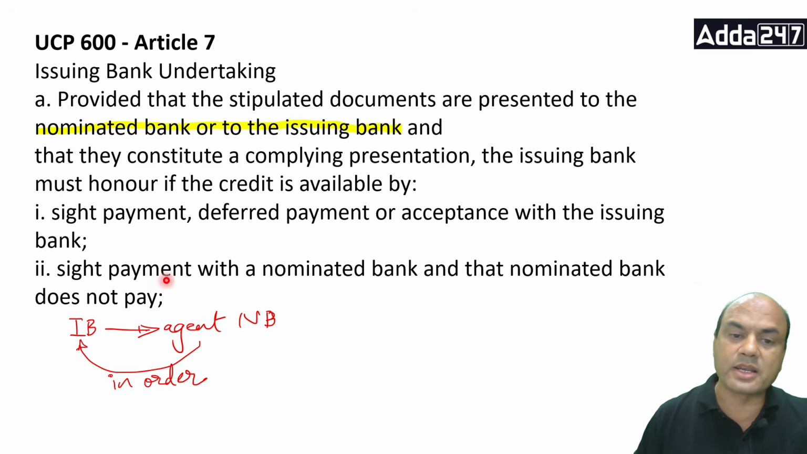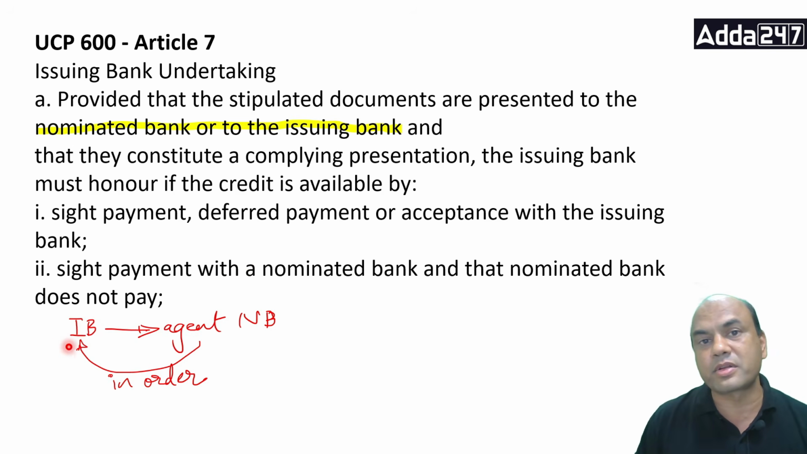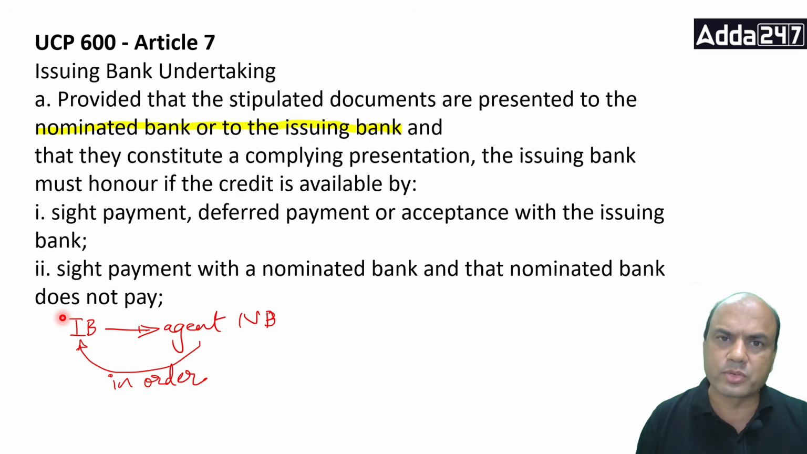The question will again arise in your mind: how will the issuing bank know whether the documents are compliant or not? There are two ways. One way is the nominated bank will send a SWIFT that the documents are compliant, but I am not paying or I am not giving the acceptance. So in this case, the issuing bank has to rely on that word and then make the payment or give the acceptance, whatever it is. If the nominated bank is not giving the acceptance or the payment, the issuing bank has to do it on the SWIFT, on the message of the nominated bank. Clear?